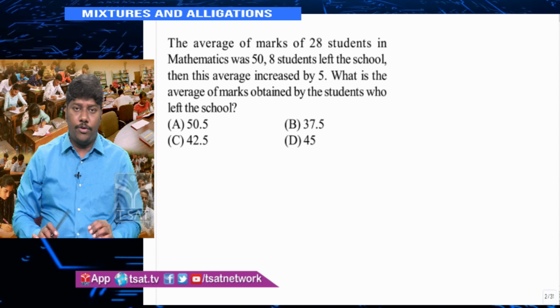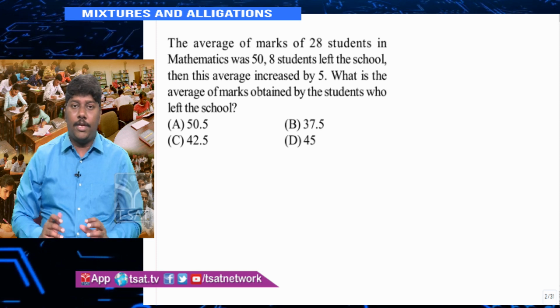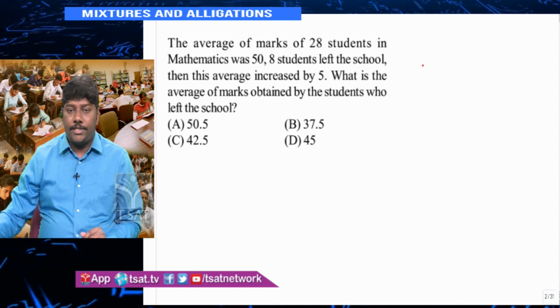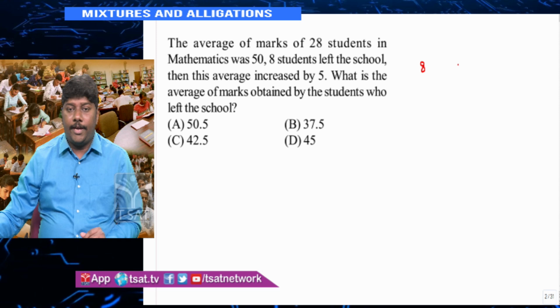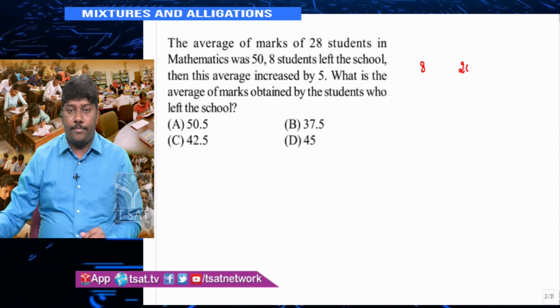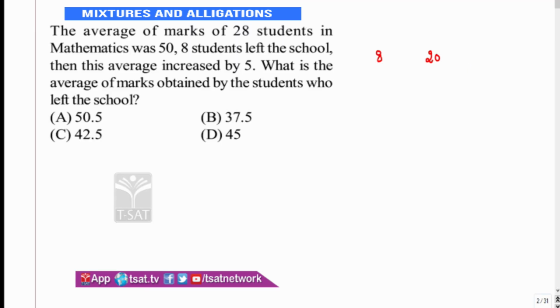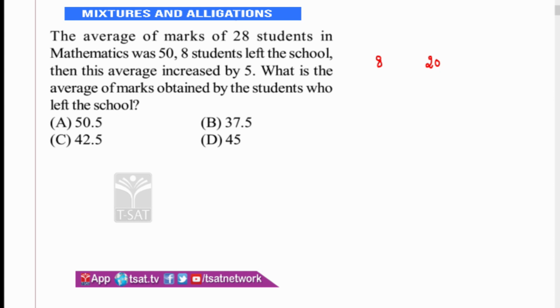Now always try to do it as a grouping. Now see, if 8 students left the school, how many members are there in the school? 20 members. Average of 8 students I have to find. Average of 8 students is how much? We don't know, we have to find. But average of 20 members we know it is 55.